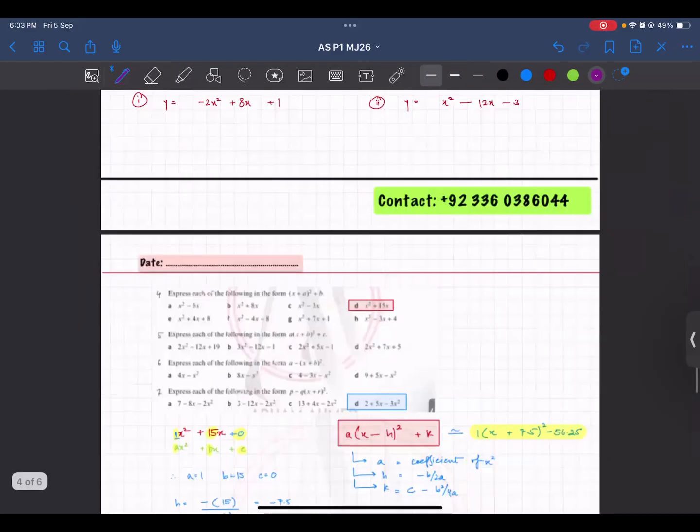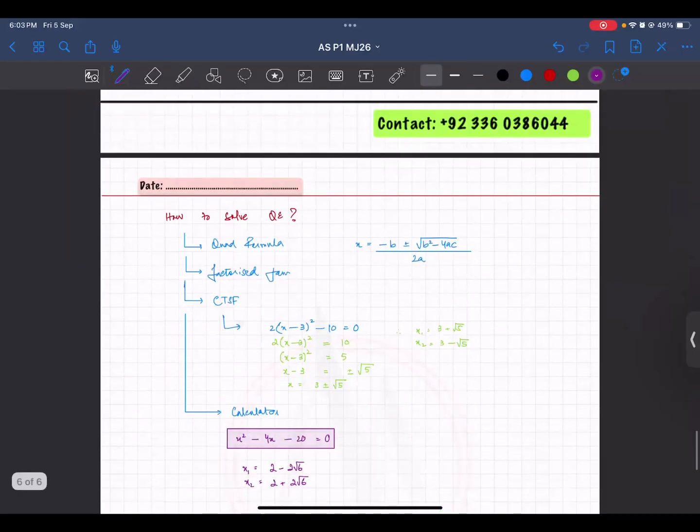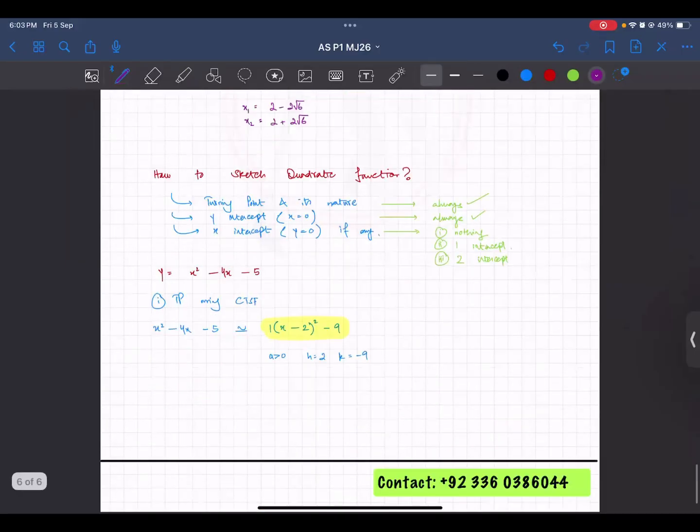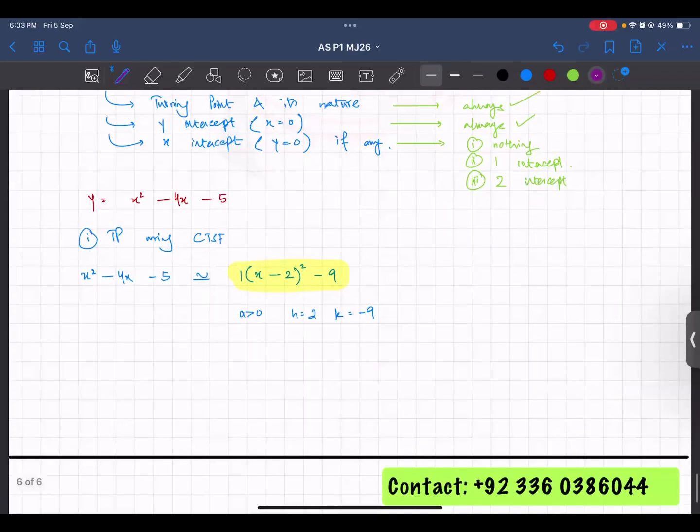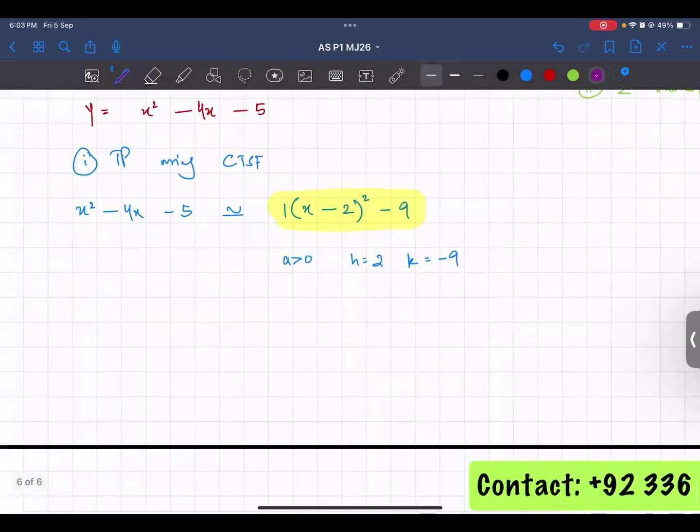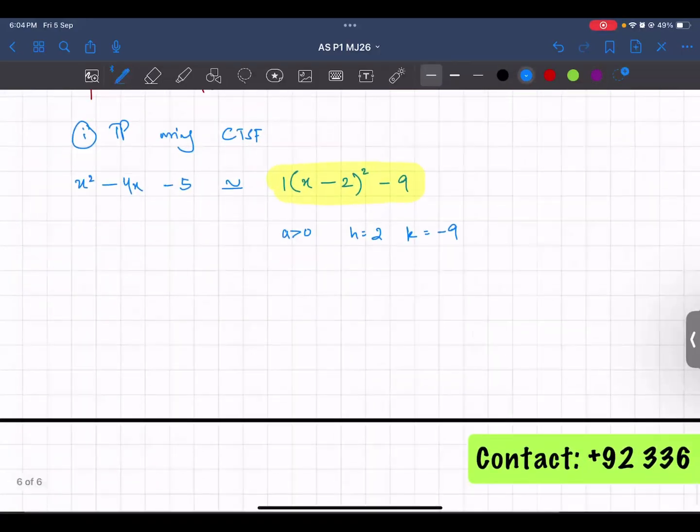So if you see this over here, अच्छा वो लिख भी लेना. So you can see that your graph has a positive A. So if it has a positive A, this means it will have a smiley face. और ये जो point है, it is 2, -9.